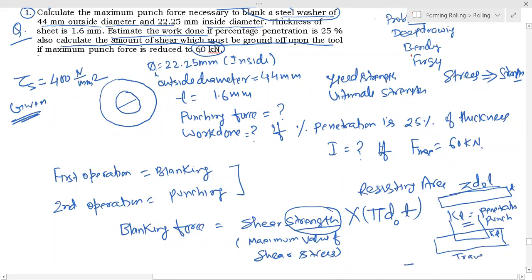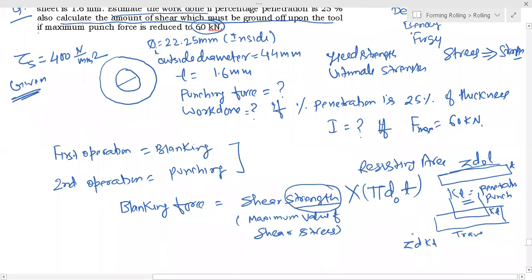It is not pi d. Kt is not your resisting area. Okay, so now you can calculate the force here: 400 into pi into d naught, that is 44 millimeter, everything in millimeters, into t, which is 1.6. So you can get some value.